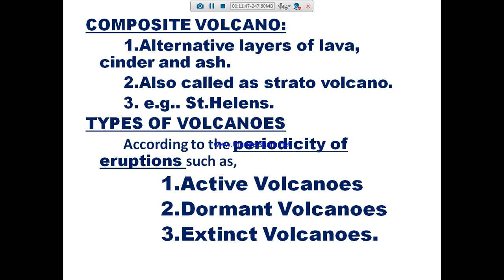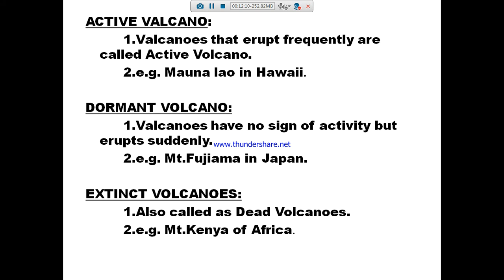So what are the types of volcanoes according to their periodicity of eruptions? The first one is active volcano, the second is dormant volcano, the third is extinct volcano. An active volcano is always in an active condition. Volcanoes that erupt frequently are called active volcanoes. Example, Mauna Loa in Hawaii.